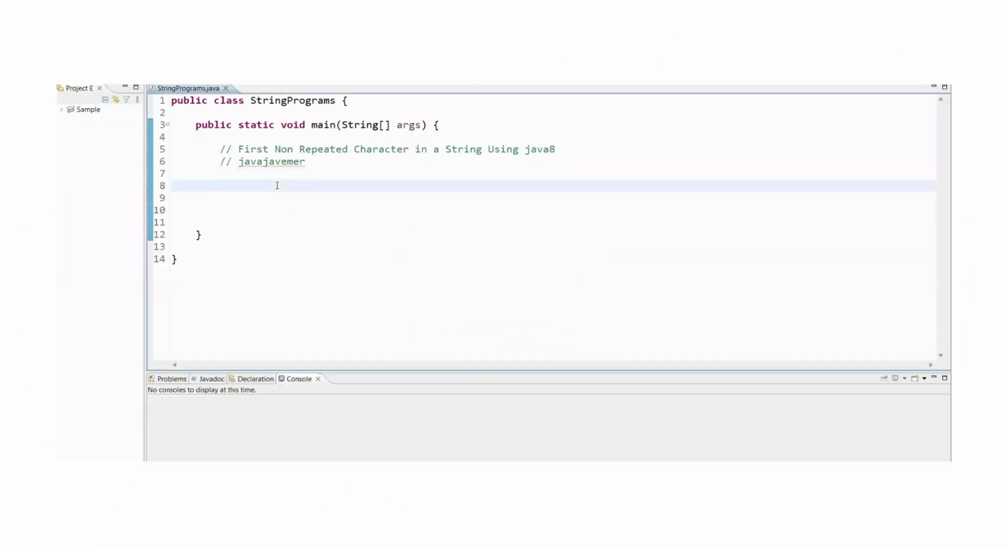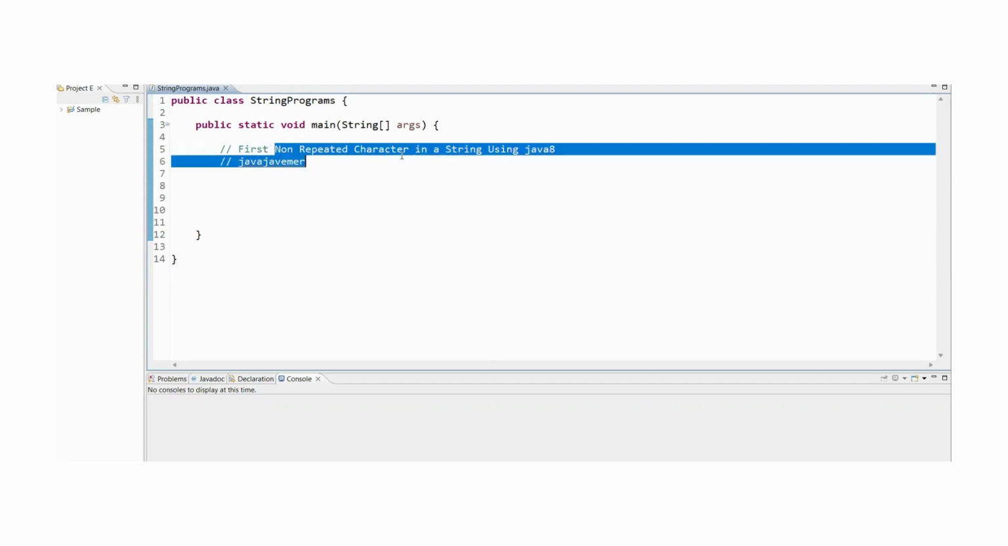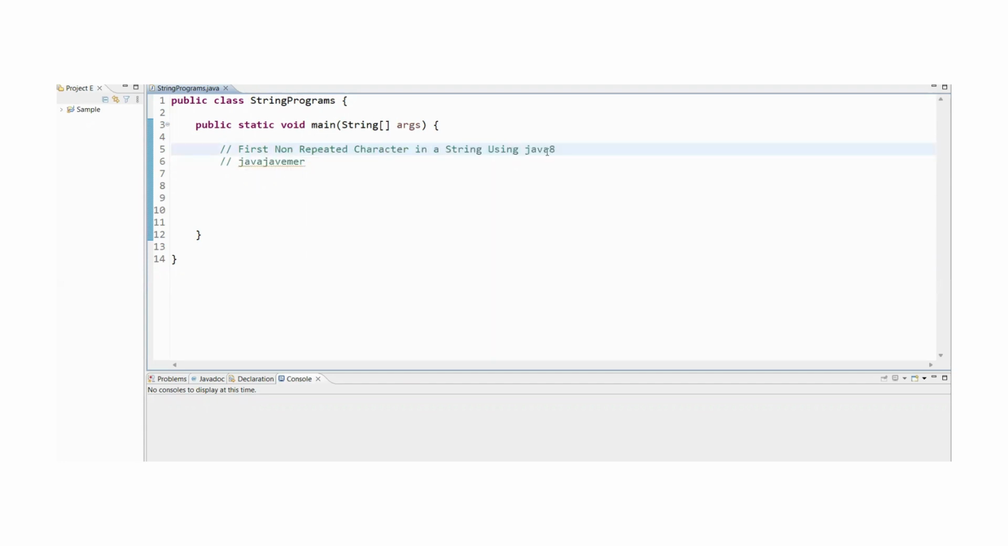So now we are going to see how we can determine the non-repeated character in a particular string using the Java 8 approach. Let me take one string.